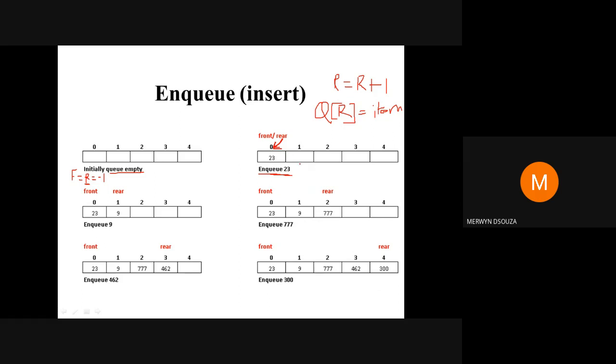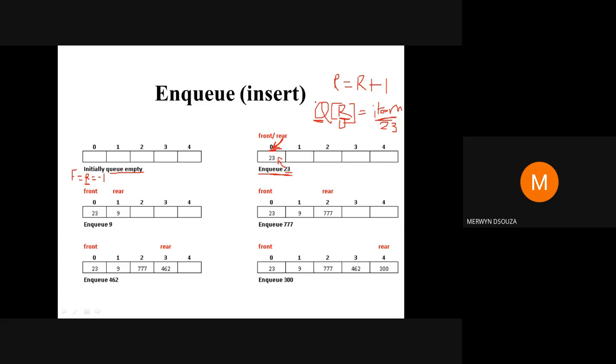Then in the second step, I place the data. What is the data that I'm storing? 23, in the place where rear is present. So where is rear present? At 0. So this R is replaced by 0. So in the index 0 of this array, suppose we are calling that array Q, in the index 0 of that array, we are storing 23.